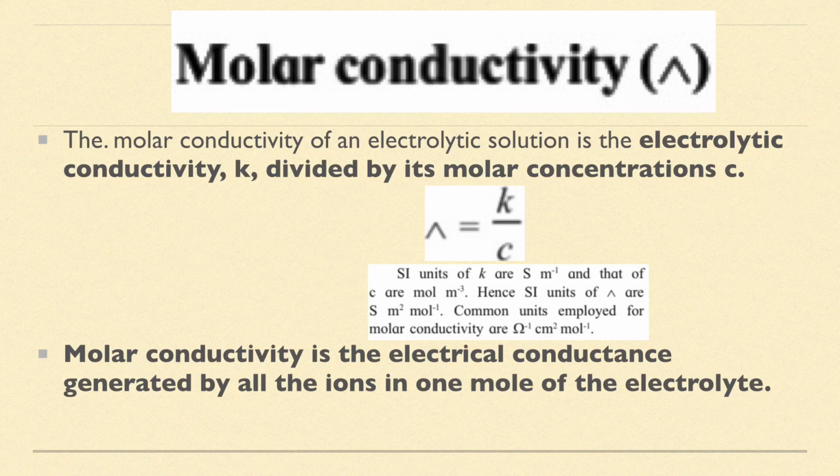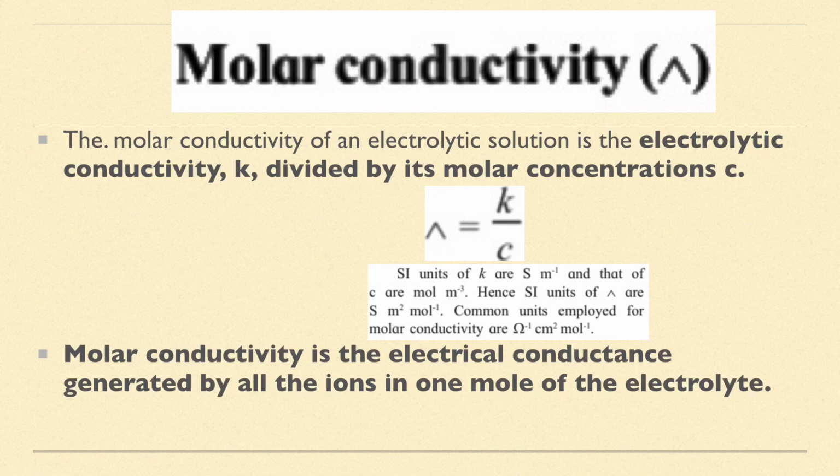So what is molar conductivity? The molar conductivity of an electrolytic solution is the electrolytic conductivity kappa divided by its molar concentration. So lambda, that is molar conductivity, is equal to kappa divided by C. What is the SI unit of molar conductivity?